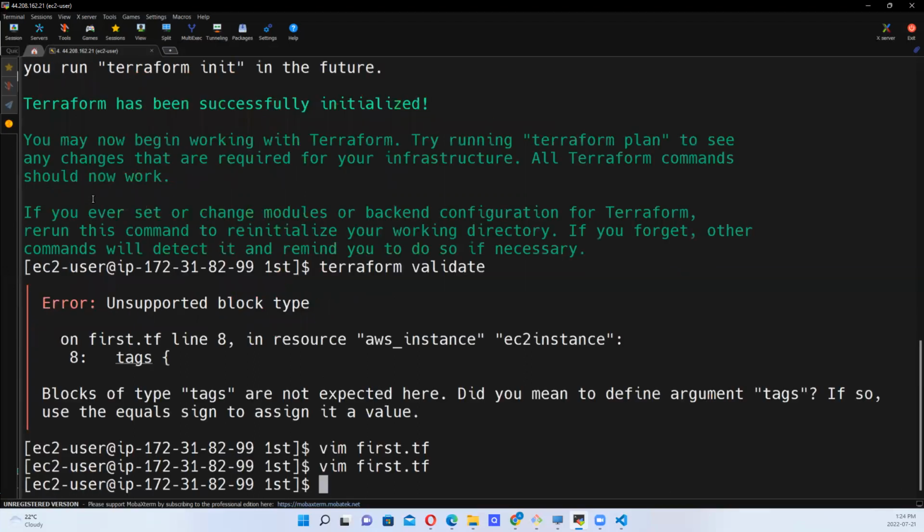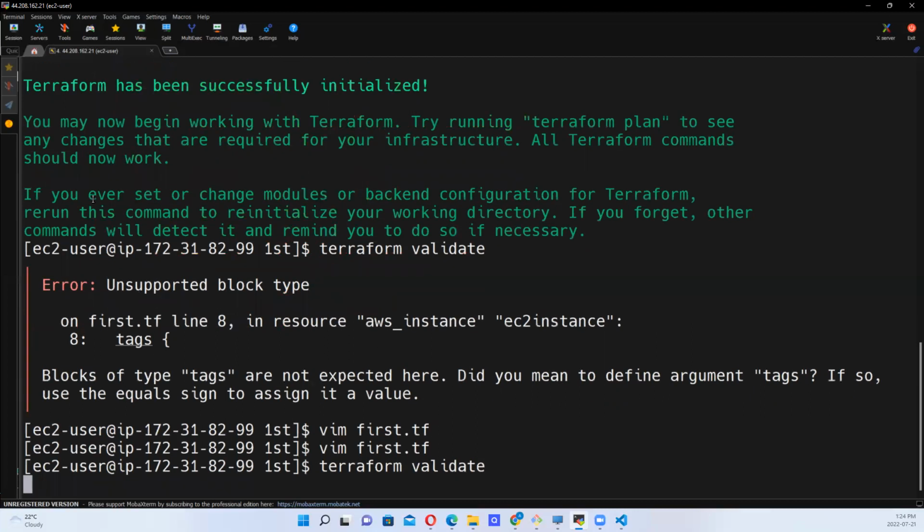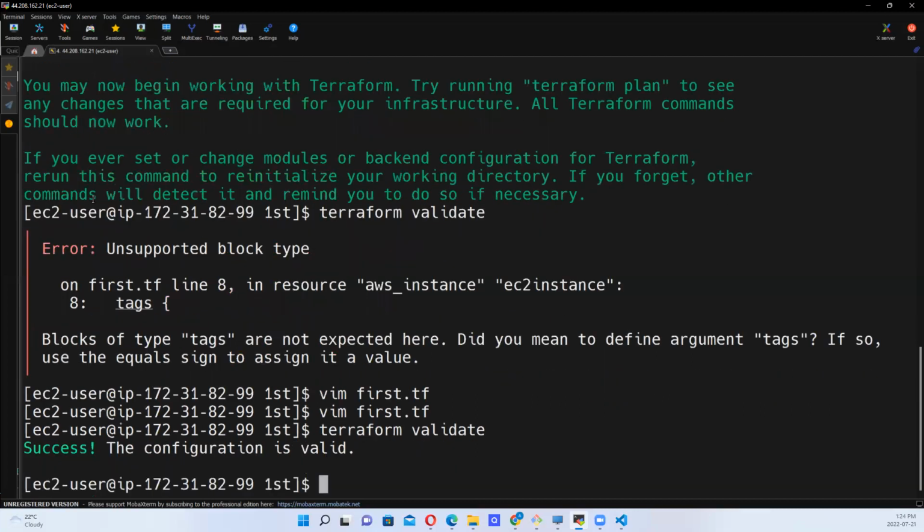Okay, so now that we have this, let's validate again. At least you see what validation does. It's able to tell us what is wrong. Okay, now it says the configuration is valid, right?